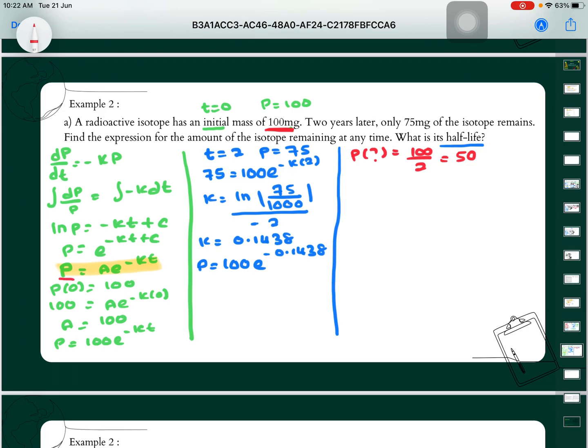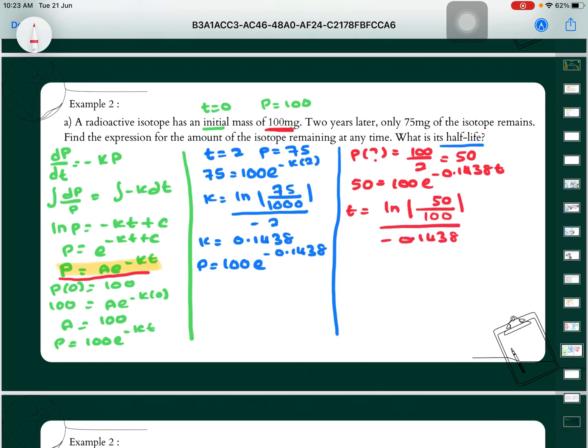So we substitute in the formula that we have highlighted previously. When our P is equal to 50 and our A is equal to 100, our K is equal to 0.1438. We want to find the value of T here. So T is equal to ln of 50 over 100, over negative 0.1438. Then we solve, we will get T is equal to 4.82 years. So this is the answer for the time for our radioactive substance to become half, which is 50.